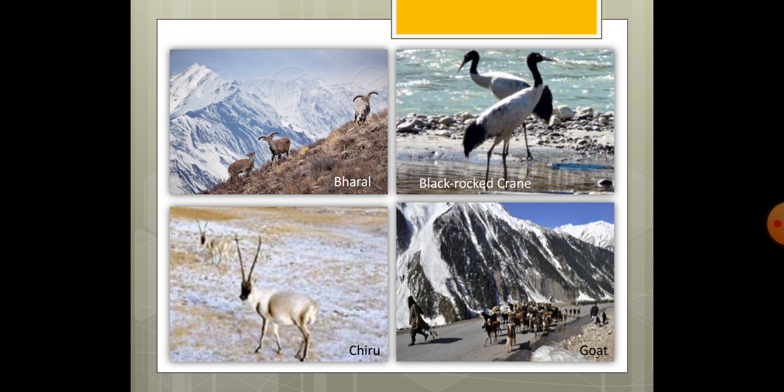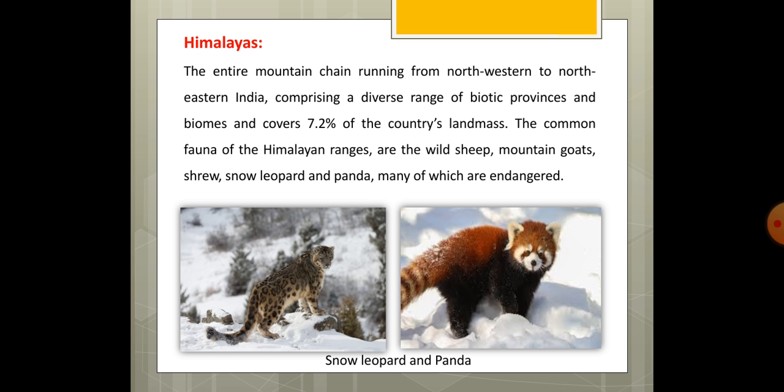Now the Himalayas, an entire mountain chain running from the northwestern to the northeastern India. It comprises a diverse range of biotic provinces and biomes, which covers 7.2% of the country's landmass. The common fauna of the Himalayan ranges are wild sheep, mountain goats, shrew, snow leopard, and panda, many of which are endangered.